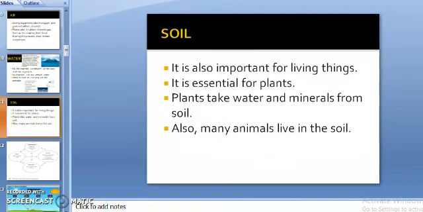Now see the next abiotic component, that is soil. Soil is important for living things. It is essential for green plants, for all the plants actually. Plants take water and minerals from the soil only, and they grow in it. Animals also get food from plants. Many animals even live in the soil by making burrows or holes. So it is also an equally important abiotic component.